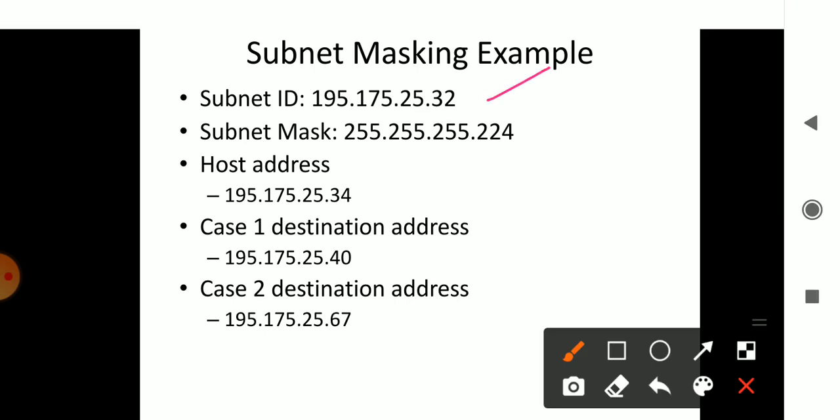Take a subnet ID starting with 32, which is the last octet I am considering, and a subnet mask that goes up to 224. It will consider a host address from where the information is being sent, the main host through which it gets connected to other hosts. That is what is found out.